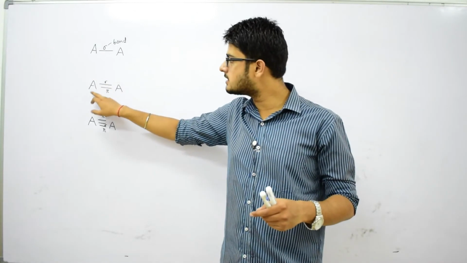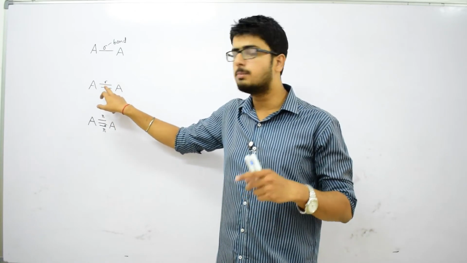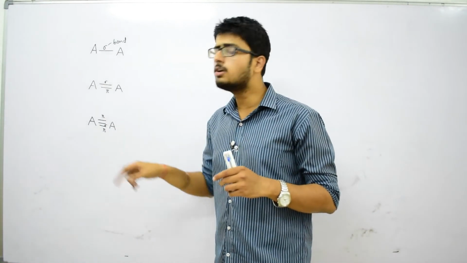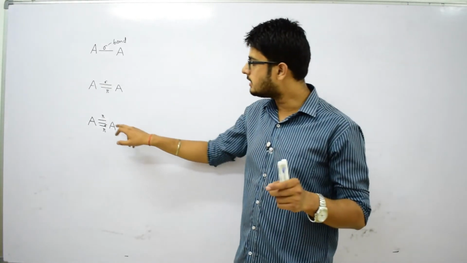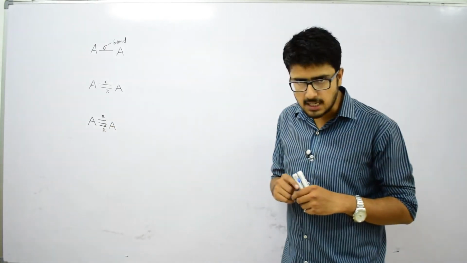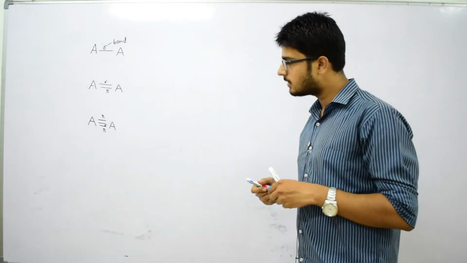If there is a double covalent bond between two atoms, then the first one will be sigma and the other one will be pi. And if there is a triple covalent bond, then the first and the last will be pi and the middle one will be sigma. So, this was the application of overlapping.